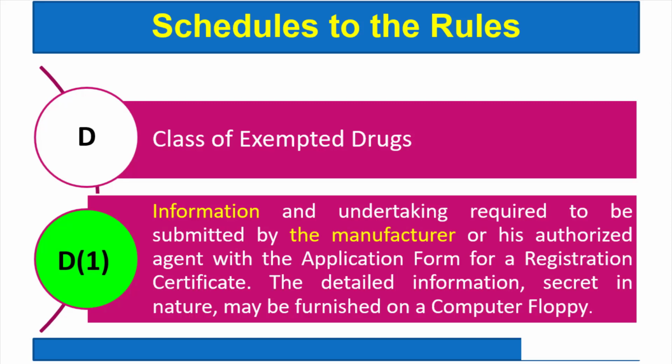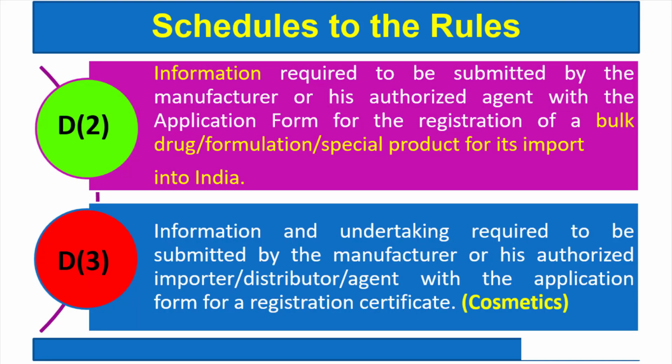So here, for any request or any permission in an application form, they have to provide some information, and that is given in D1. D2 is the same thing, but that is with respect to bulk drug, formulation or special product for its import into India.